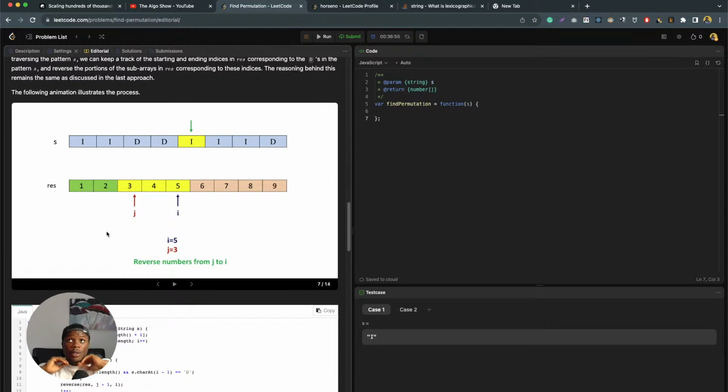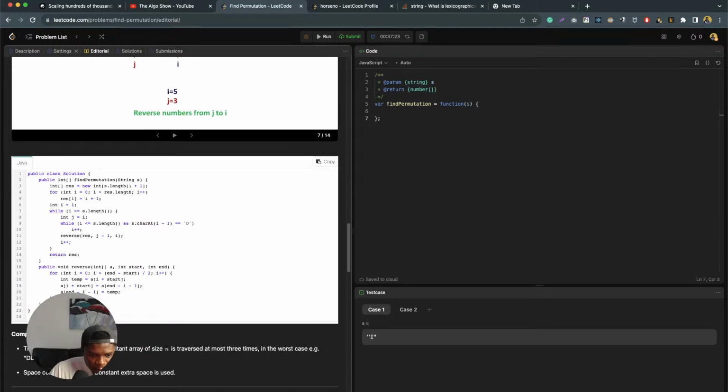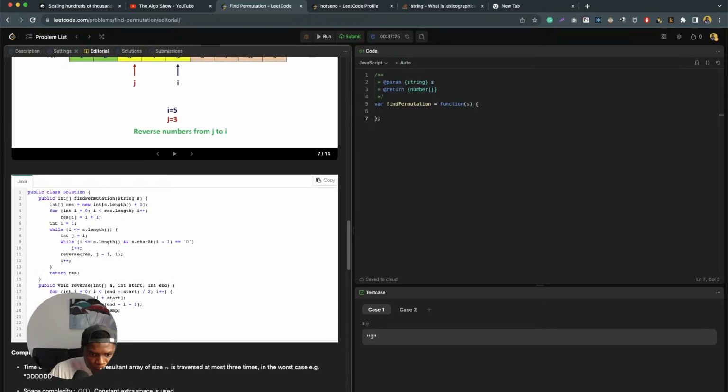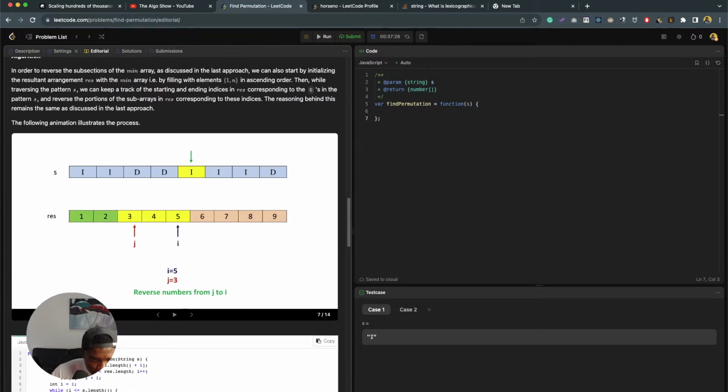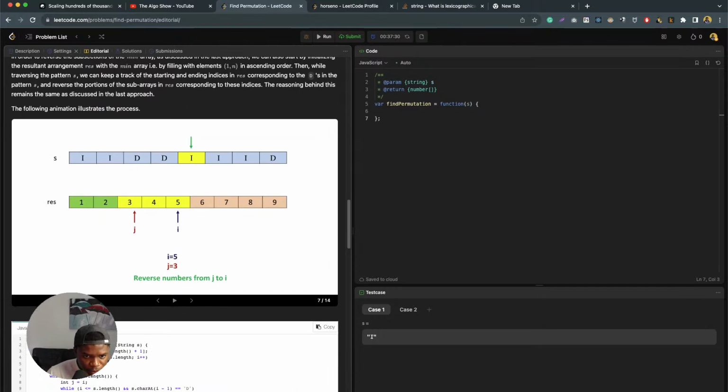So basically we started out with the 2 indices, and we keep moving them, and we move I when we encounter a D, and then whenever we encounter an I after D, we kind of swap. Okay. So this is reversing the subarray. So we reverse the subarray actually.